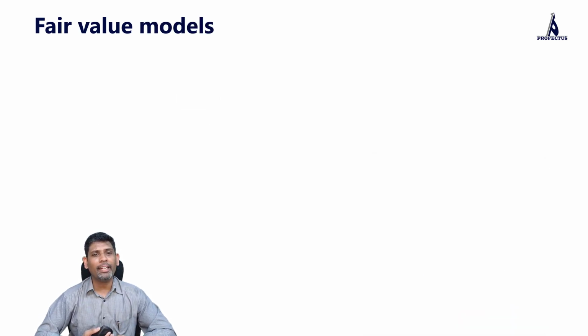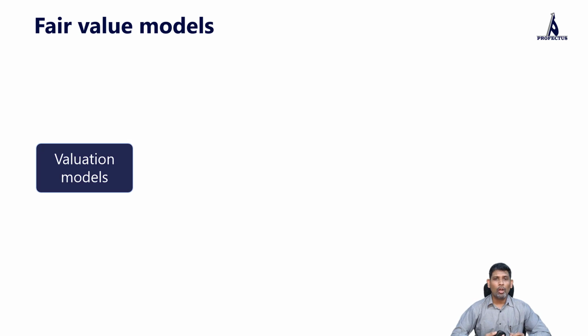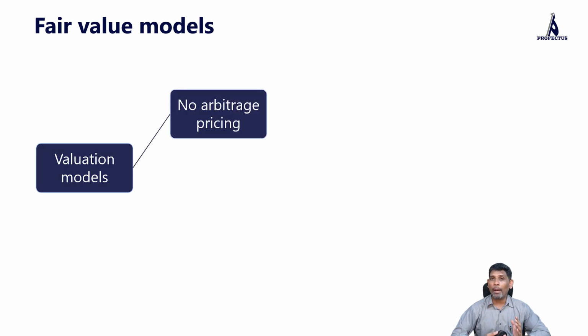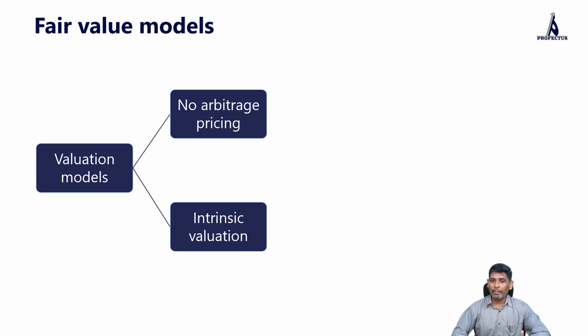And these fair value models can broadly be classified into two categories. One is what we call no arbitrage pricing. This essentially comes from the principle that you cannot have pricing discrepancy in the market. The other model we talk about is intrinsic valuation models, where we determine the value of a security using the present value of its future cash flows.